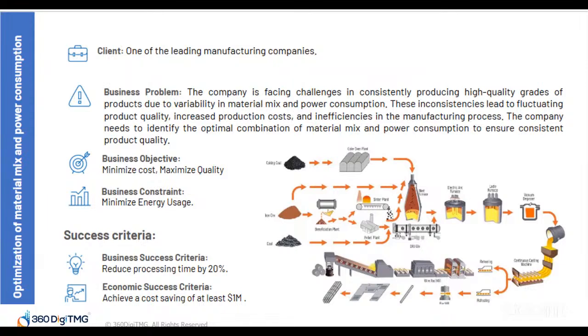The company needs to identify the optimal combination of material mix and power consumption to ensure consistent product quality. Variation in material mix, like types and quantities of raw materials and power usage, are making it hard to maintain product quality.